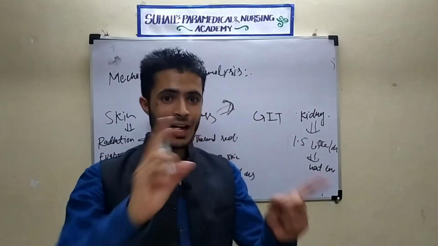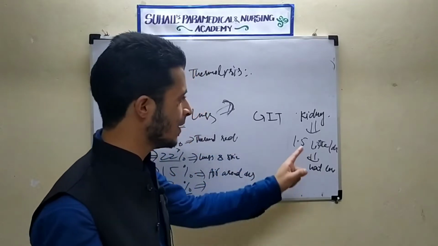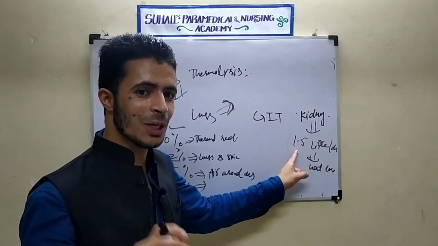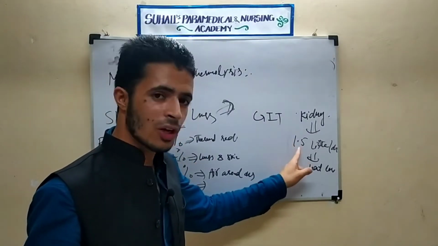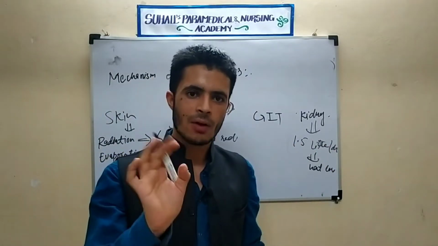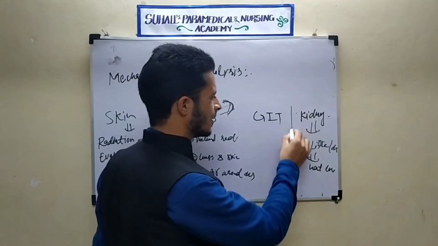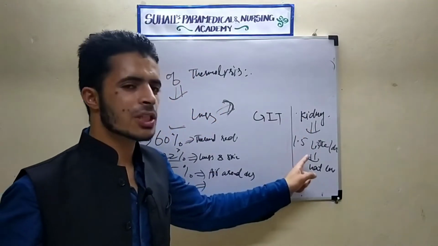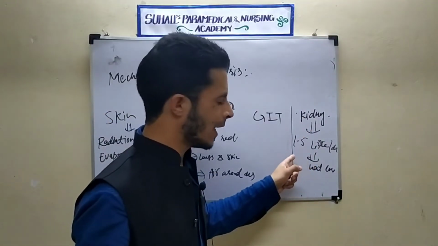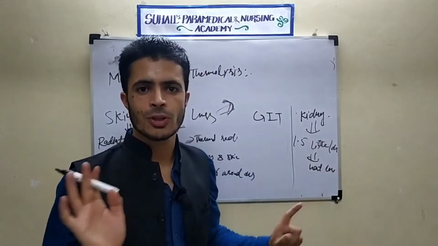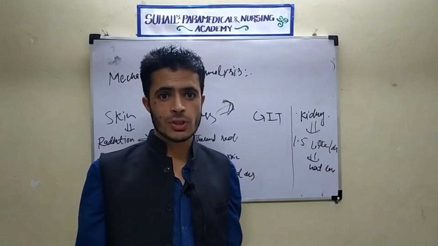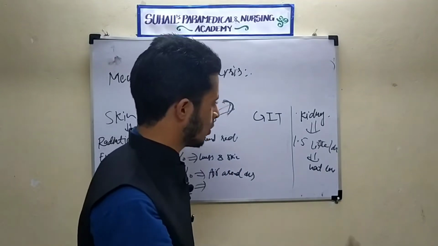And now another point has been explained here, that is how much urine production is there in a normal adult per day. That is 1.5 liters per day. That is an average value. It can vary, depending upon your hydration. So here it is 1.5 liters per day of urine production. There will also be heat loss, because, you all know, that urine is hot.